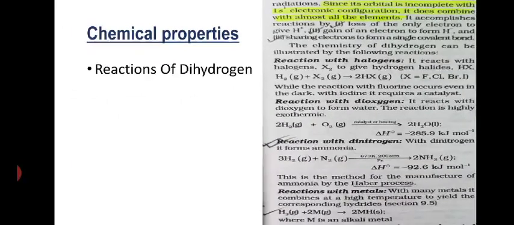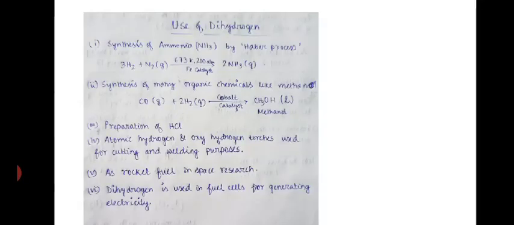Next is use of dihydrogen. Dihydrogen is a very important element. As I have stated earlier, it is mainly used for the synthesis of ammonia by the Haber process or Bosch-Haber process. Next, the synthesis of many organic chemicals like methanol. Carbon monoxide reacts with hydrogen in the presence of a cobalt catalyst to produce methanol.